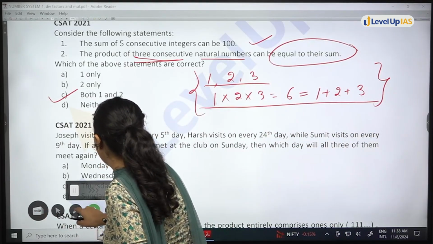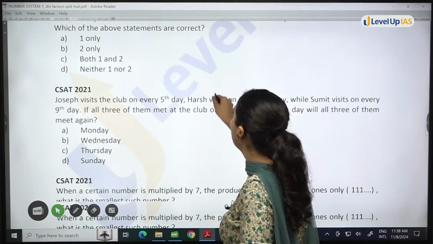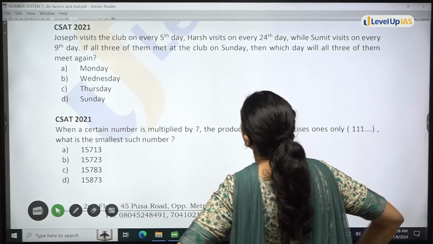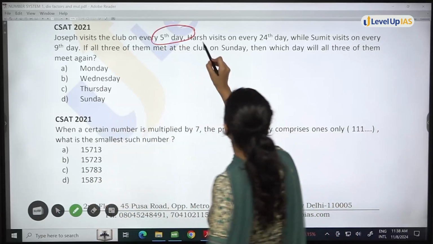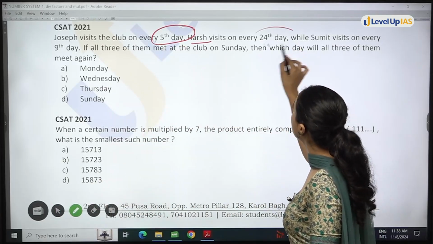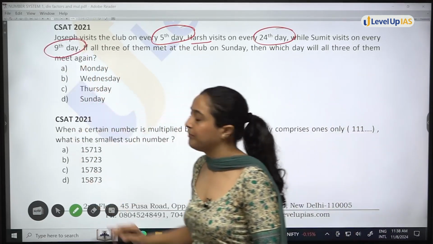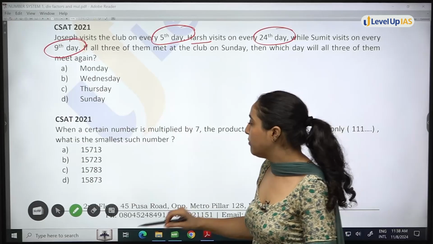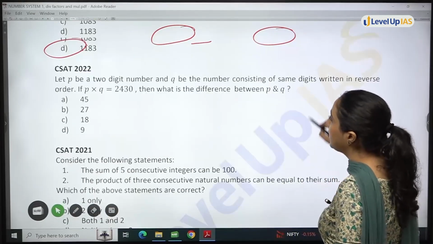next one you have: Joseph visits the club. Okay. So Joseph visits the club on every 5th day. Harsh visits the club on every 24th day. Sumit visits on every 9th day. Firstly, can you remember that we have done a question of the same type?